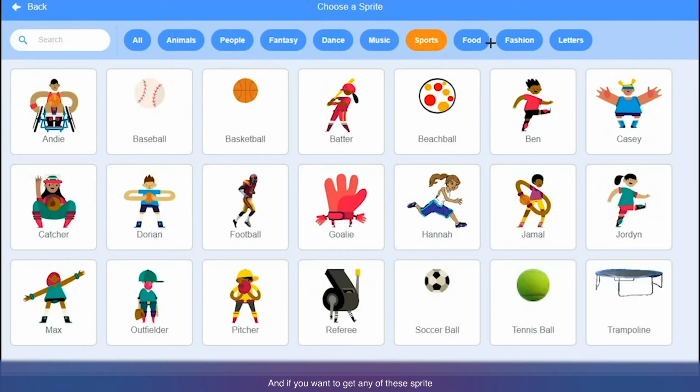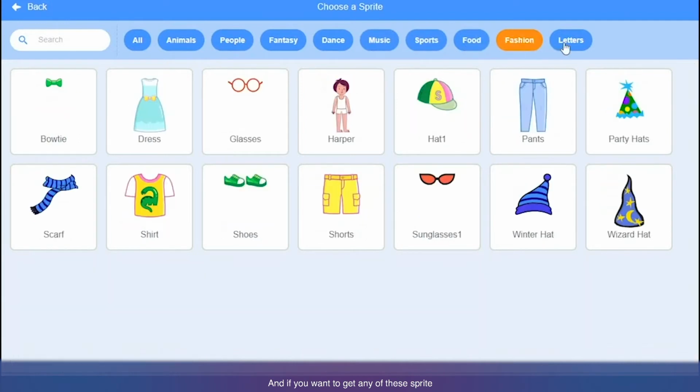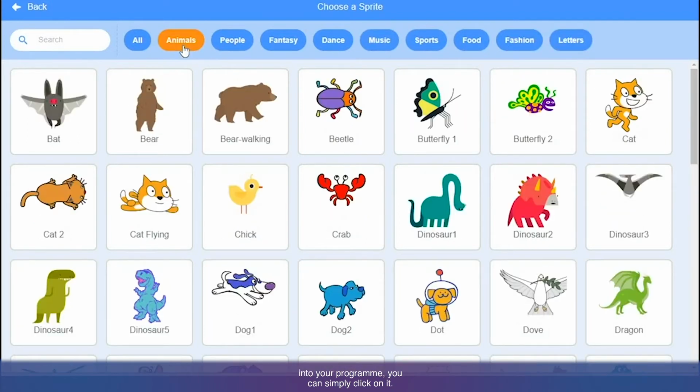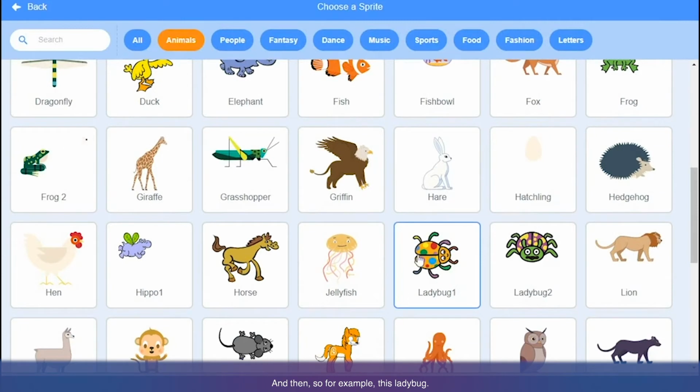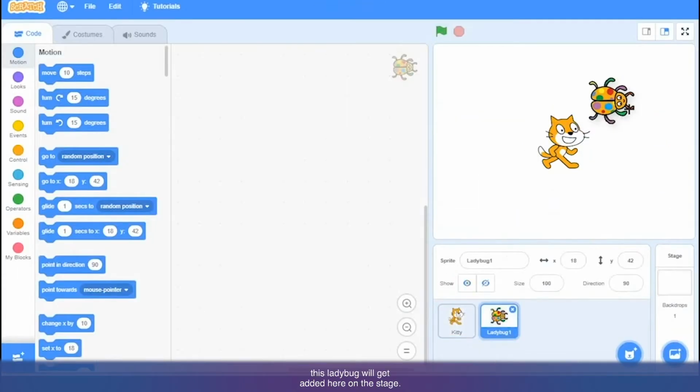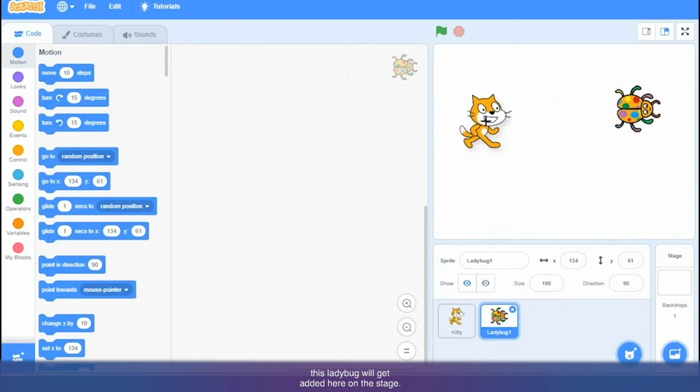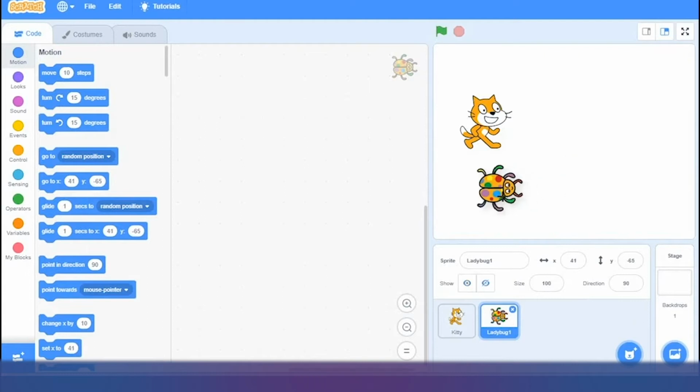If you want to get any of these sprites into your program, you can simply click on it. For example, this ladybug, I will click on it and you can see this ladybug gets added here on the stage. You can move it wherever you want.